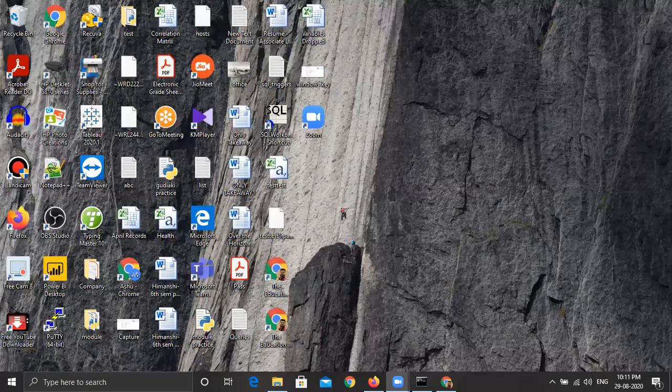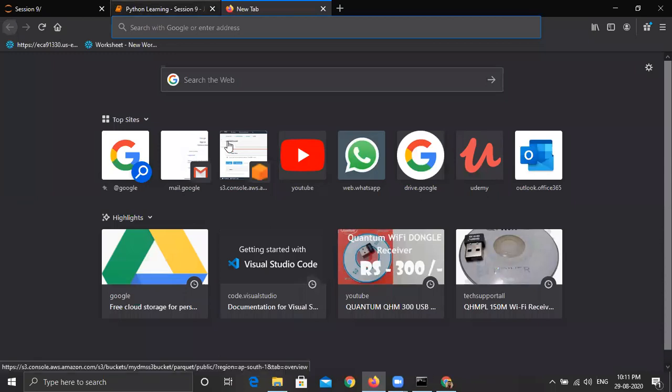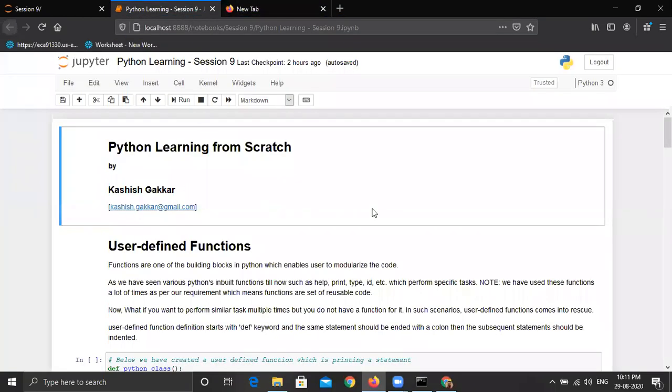Okay, so now let's move towards today's session, which is session ninth. Till the previous session, we have discussed all the basics that are there in Python. From the very beginning, we discussed the basics of Python, then operators and data types. Then we discussed each data type and how we can create variables. We did indexing, slicing, everything. Then we talked about loops: for loop, then while loop. We also discussed special keywords such as break, continue, and pass. And this is the session from which we will start working on some advanced things, such